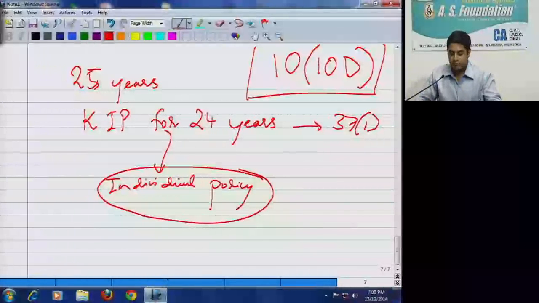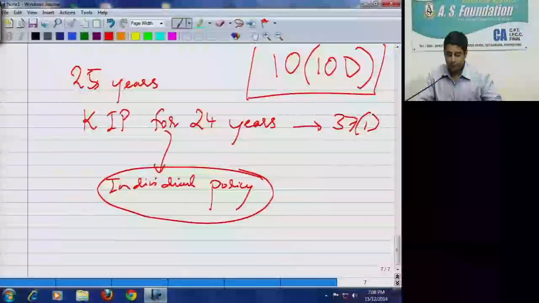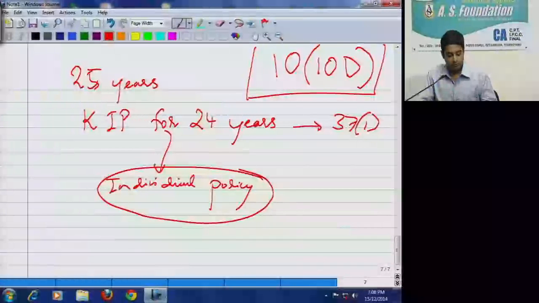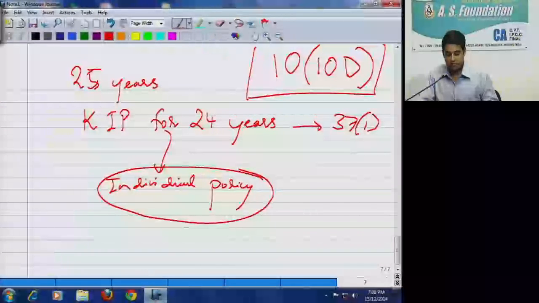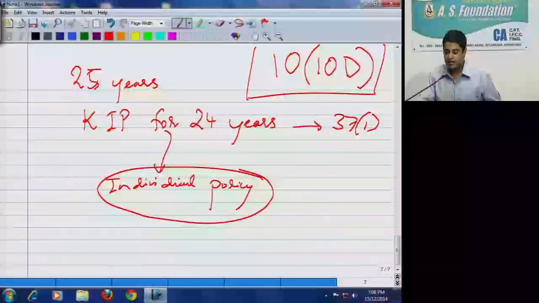To avoid this, it has been provided that the proceeds will be taxable even if such policy has been assigned to the person.